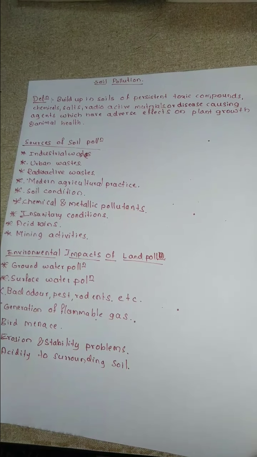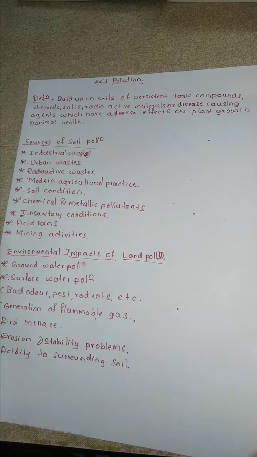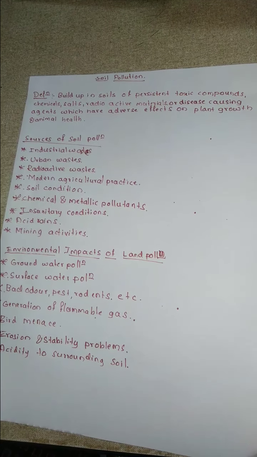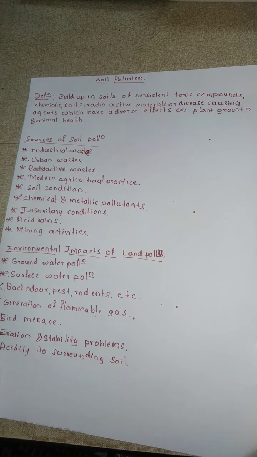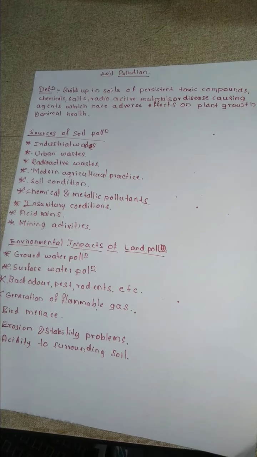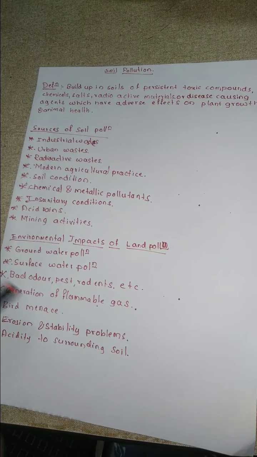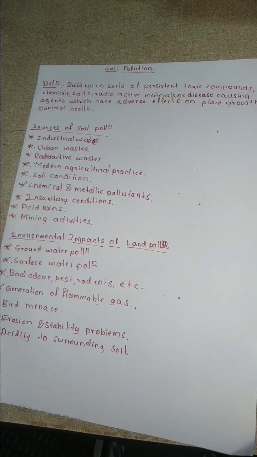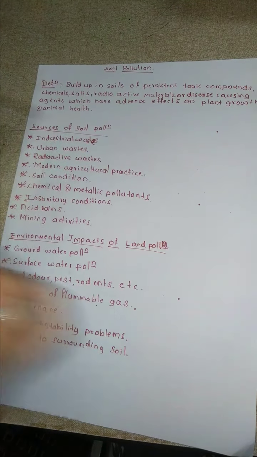Okay, so soil pollution is going to create a problem for human beings, plants, and animals. How it is going to affect human beings, animals and the environment, we will see in detail during the environmental impacts of landfill. But before that, we will see what the different sources of soil pollution are.